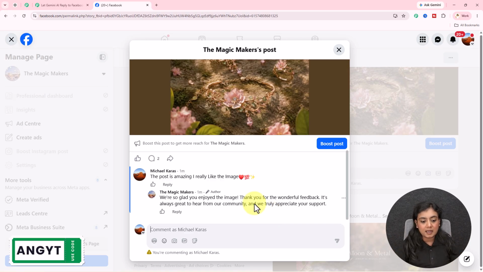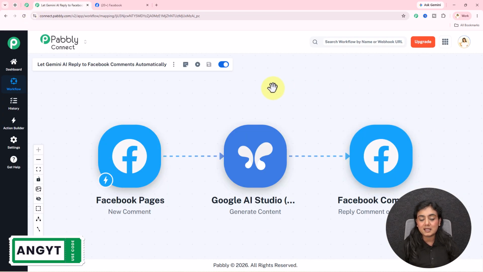The reply has come. We are so glad you enjoyed the image. Thank you for the wonderful feedback. It's always great to hear from our community. We truly appreciate your support. So you can see in front of you itself, I've received the reply to this comment personally. So this is how the setup is actually going to work. This Gemini agent will analyze the post comment that you have received, create the reply accordingly and post the reply back as well. So now if you want to learn how you can create this setup without any technical, coding and programming skills, you have to stay tuned till the end of this video.